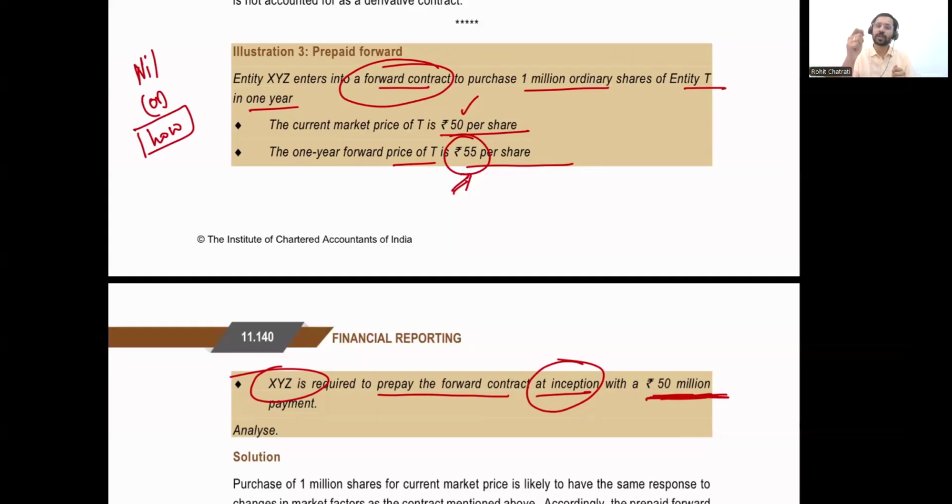If this outflow under the derivative contract is a small percentage of the outflow that you would have had to make under the spot market, then it satisfies the condition of low initial investment. I'm repeating myself. If the amount of outflow under the derivative contract is a small percentage of the outflow that you would have had to incur to enter into a similar position in the spot market, then the initial investment is low. Otherwise, the initial investment is not said to be low. If the initial investment is low, then it will be classified as a derivative contract. If the initial investment is not low, it cannot be classified as a derivative contract.